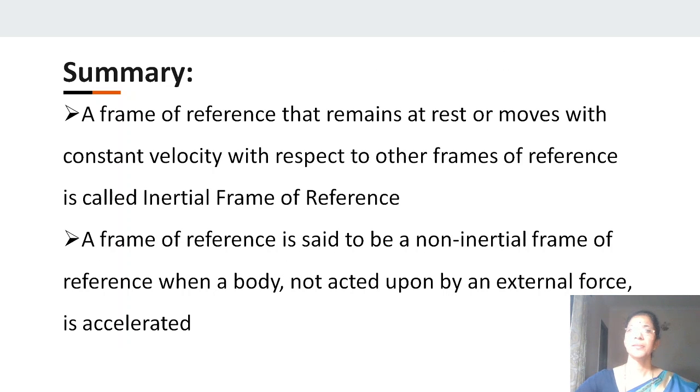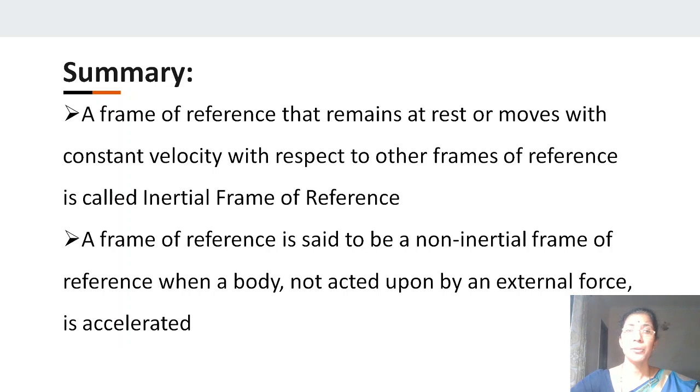To summarize, a frame of reference is nothing but a set of coordinates that can be used to determine the position and the velocity of an object in that frame. For this we use the coordinate system, which is the method of identifying the location of the object on the earth. There are two types of frames of reference: one is the inertial frame of reference and the other is the non-inertial frame of reference.